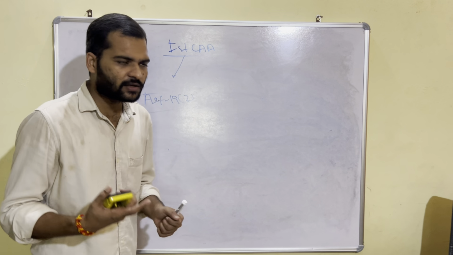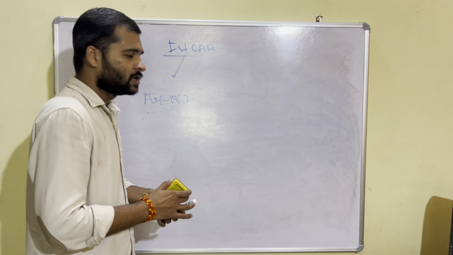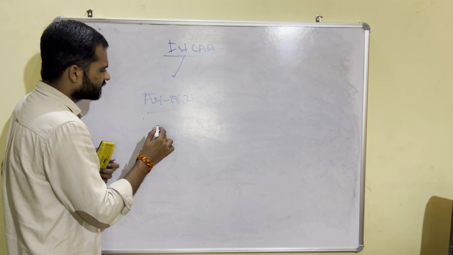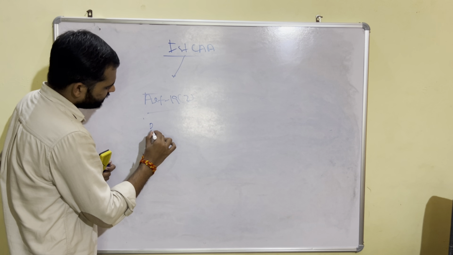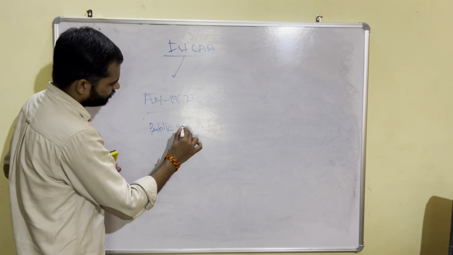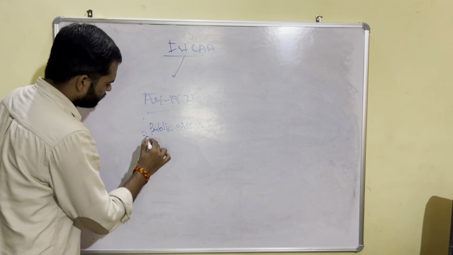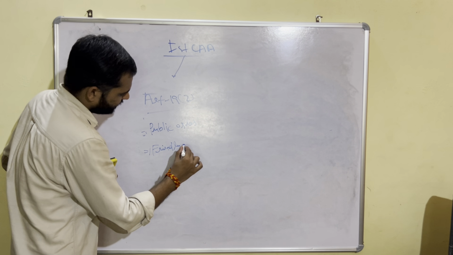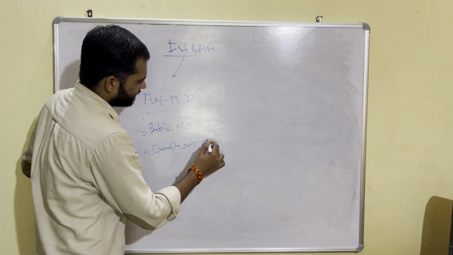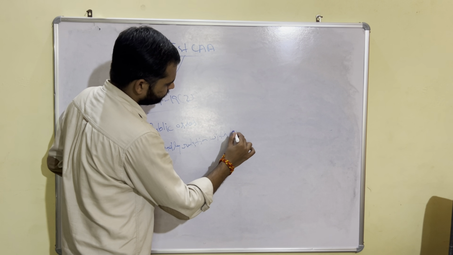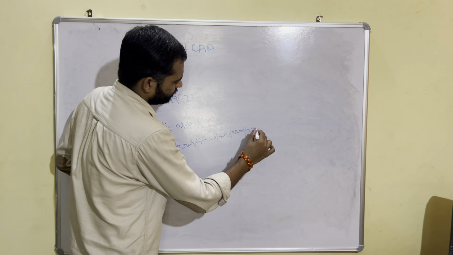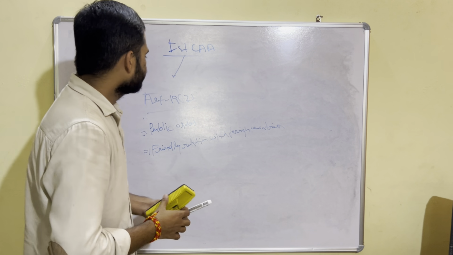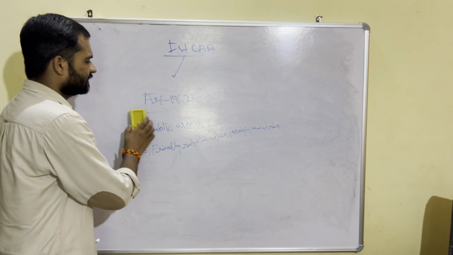These grounds are already mentioned in the Indian Constitution, so two more grounds were added in this clause: public order and friendly relations with foreign countries. So this was added by the first Constitutional Amendment Act in Article 19 Clause 2.